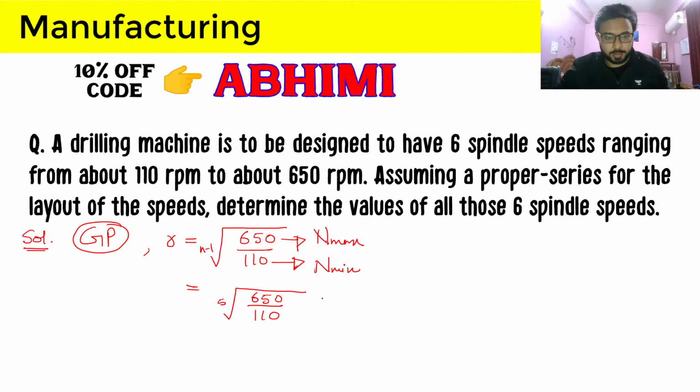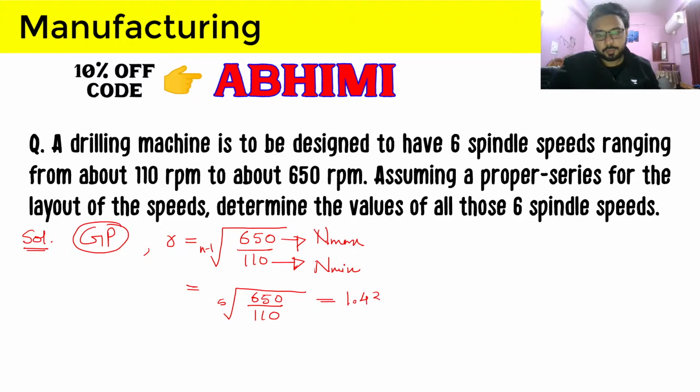So what we will find is this R, which will give us the other speeds in this geometric progression. So this is coming out as 1.426.